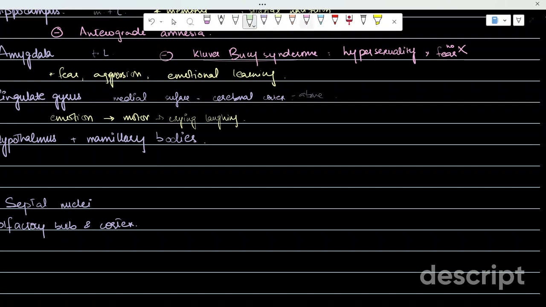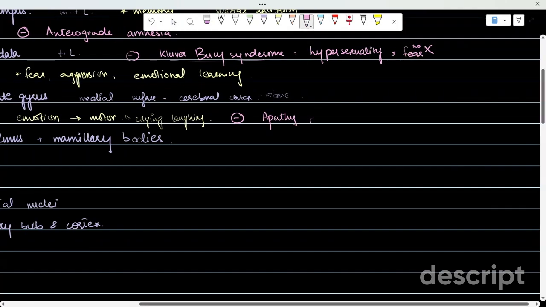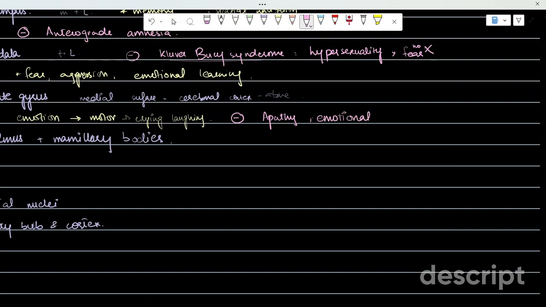A lesion in the cingulate gyrus will result in emotional dullness or apathy. So the person will not be able to empathize, or for example, the person will not be able to cry, and there will be emotional dullness.